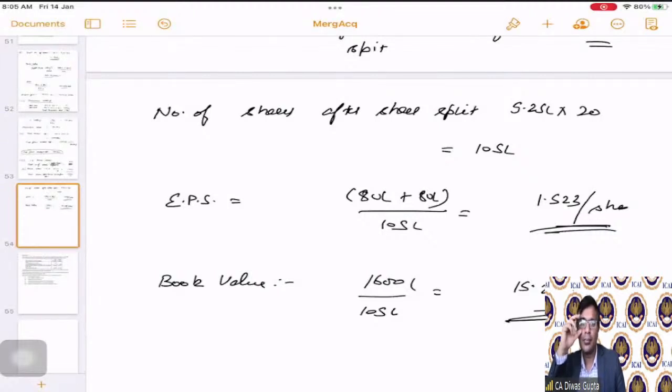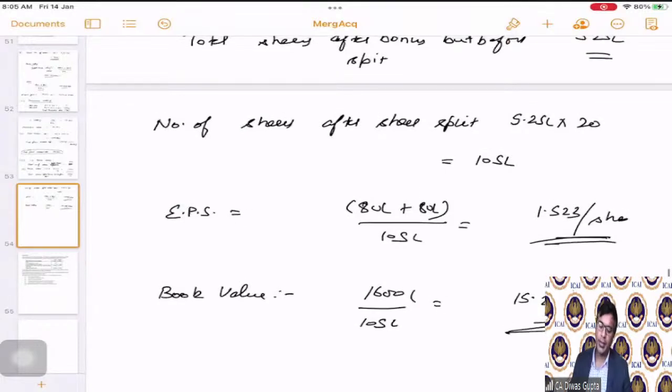Okay, students. So this is what the question has asked us to calculate.